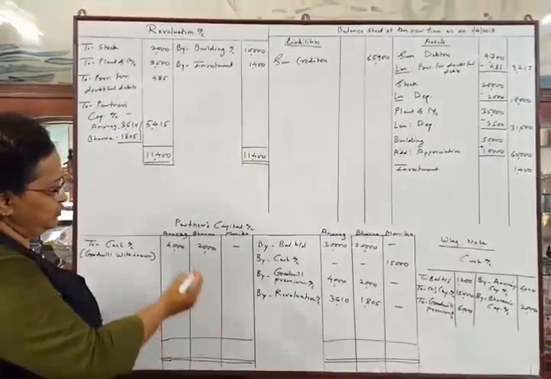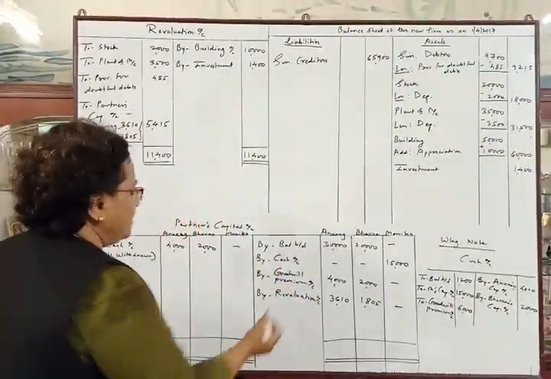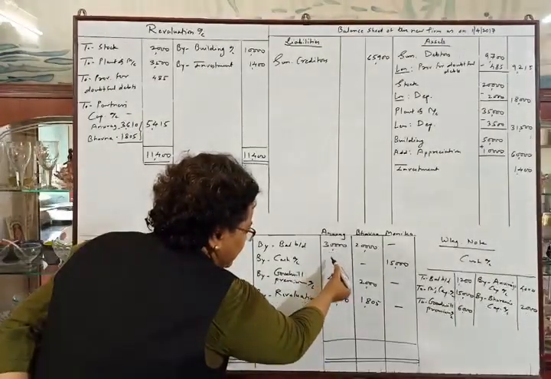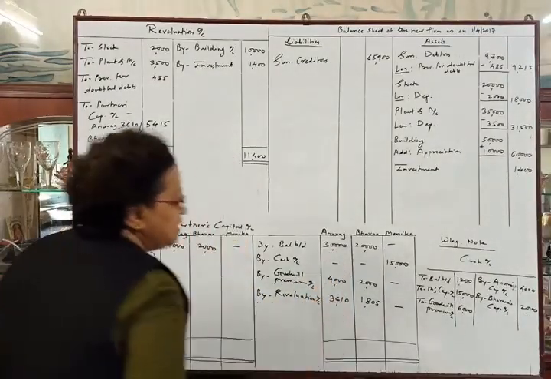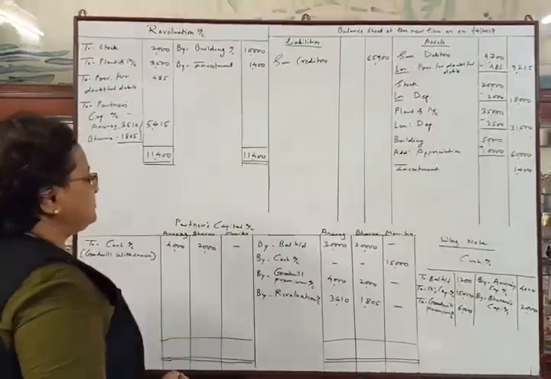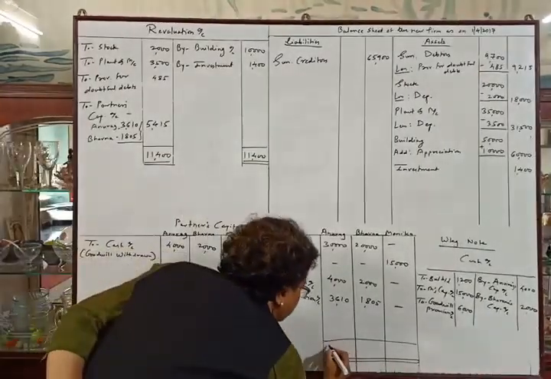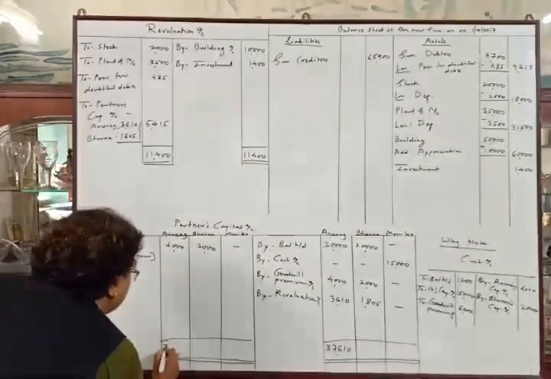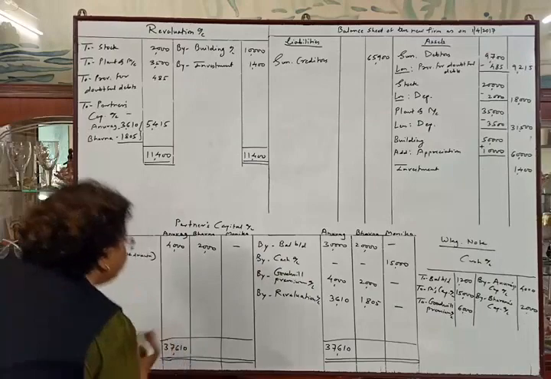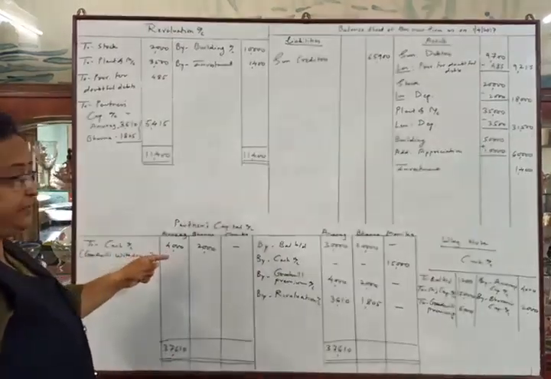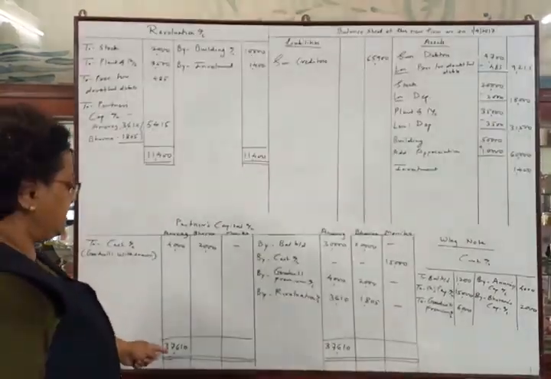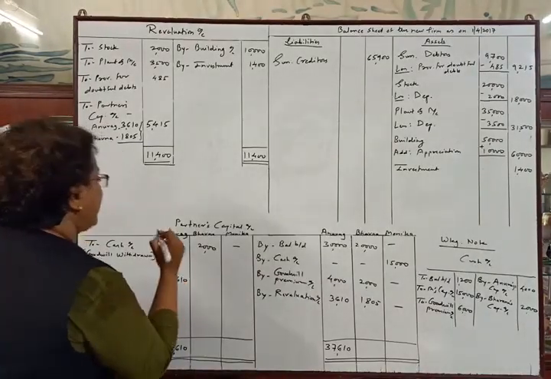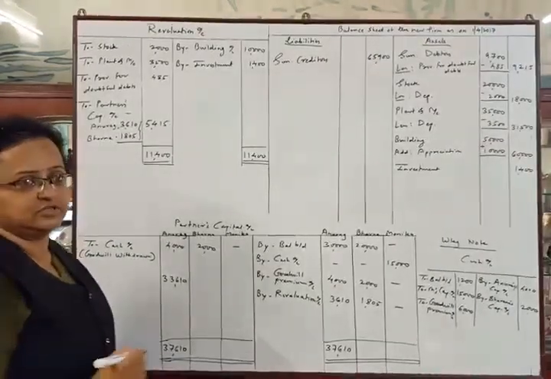Now we will tally the partners' capital account. First, Anurag's column. Credit side total will be 37,610 and debit side total will be rupees 4,000. So 37,610 is the higher amount. We will deduct the debit total, rupees 4,000, from this amount. So it will be 33,610. So the balance of Anurag will be 33,610.